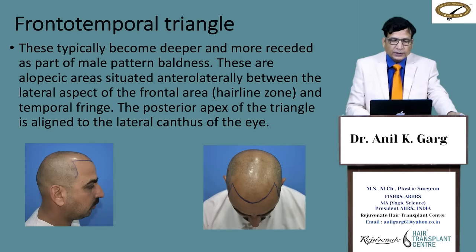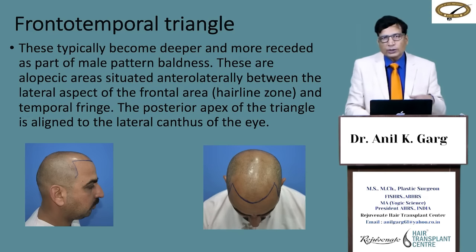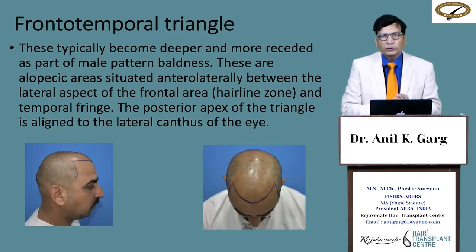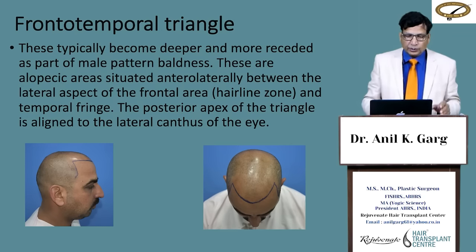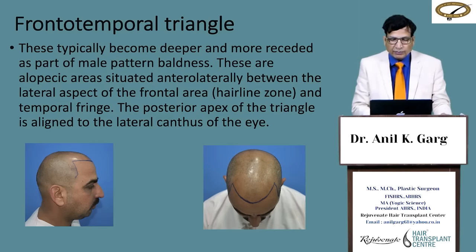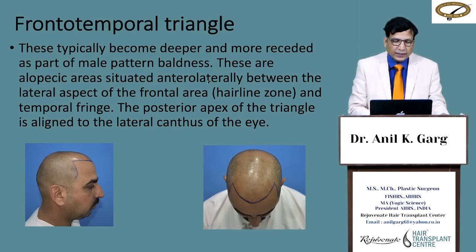Now we come to the frontotemporal triangle. These areas are important in the AGA process of male pattern baldness, in which you see the receding of the frontotemporal area. So these typically become deeper and more receded as a part of male pattern baldness.